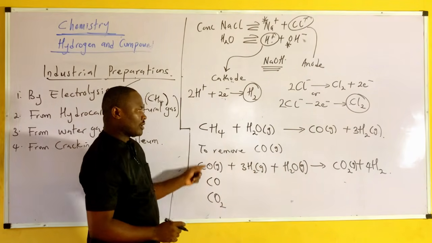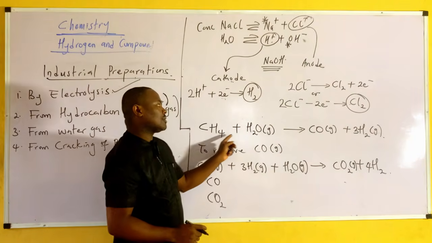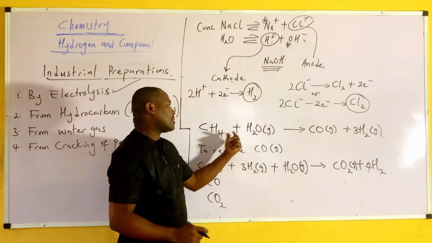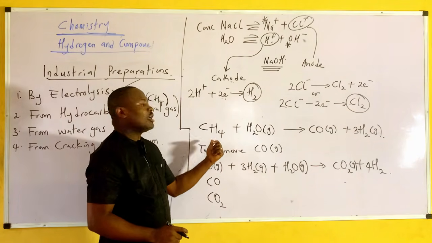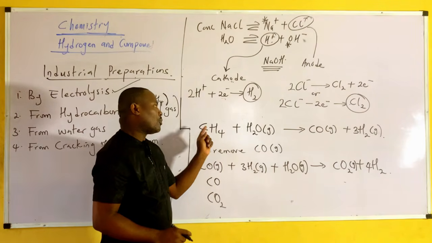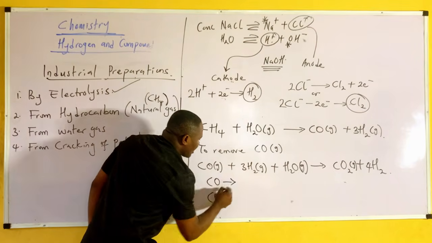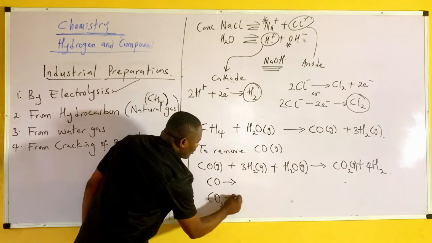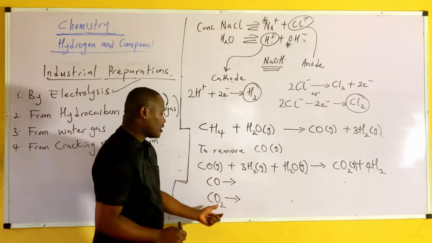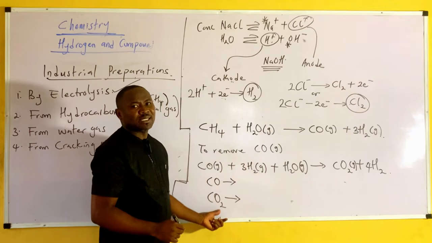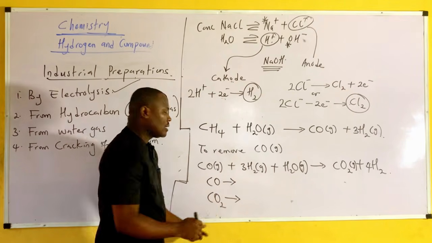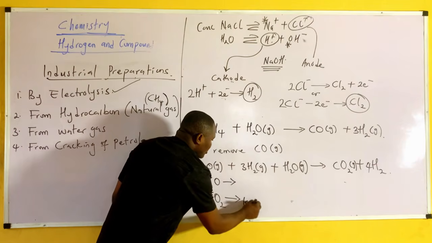This is how the reaction occurs when steam is passed through methane for production of hydrogen gas. So now, how can we remove carbon monoxide and how can we remove carbon dioxide? You can remove carbon dioxide by passing it through calcium oxide, calcium hydroxide.